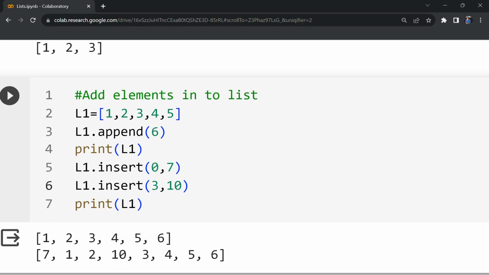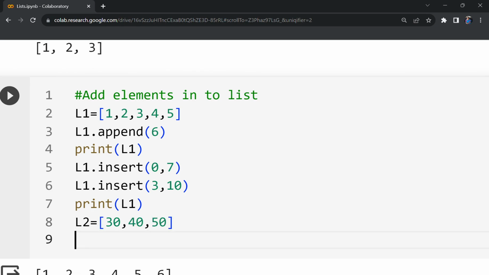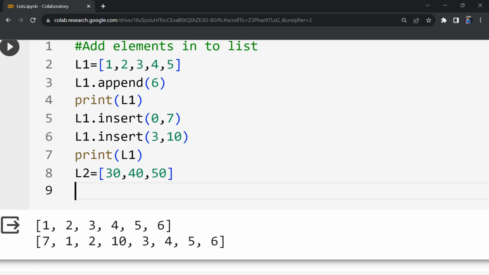There is one more method like extend, which will take the elements from another list and combine them to the original list. For example, L2 is 30, 40, 50. Now I would like to add this L2 to L1.